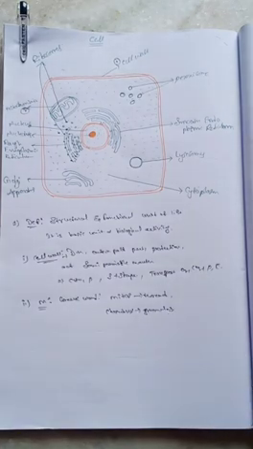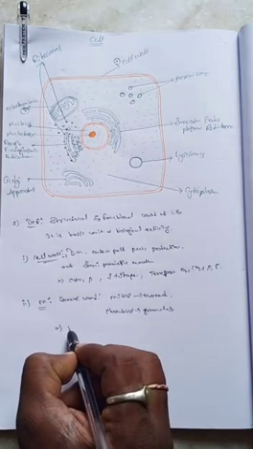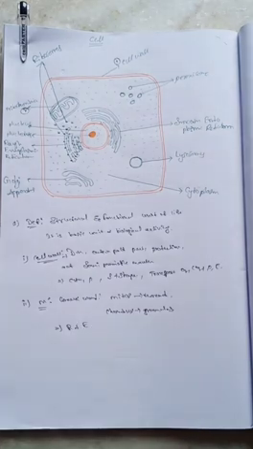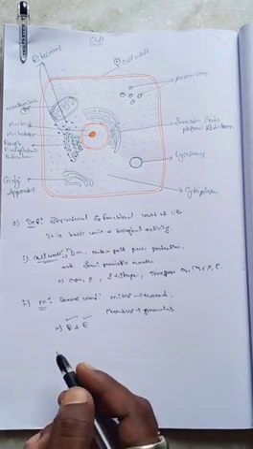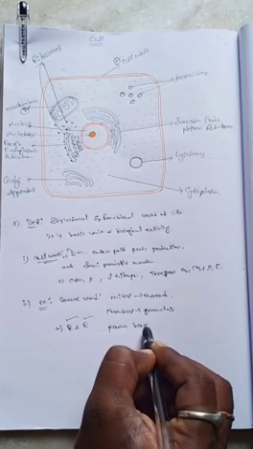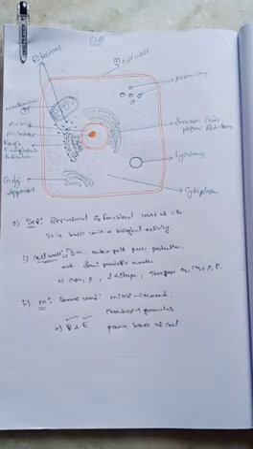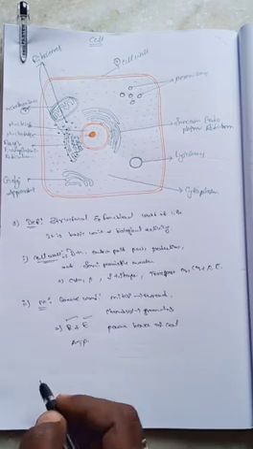These are the center of cellular respiration and energy metabolism. The mitochondria are involved in the respiration process, energy metabolism, and the production of energy. They are involved in the synthesis of energy. That's why the mitochondria are also known as the powerhouse of the cell. ATP energy is synthesized in the mitochondria.